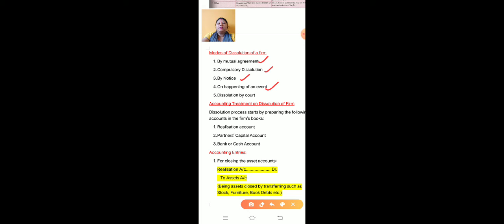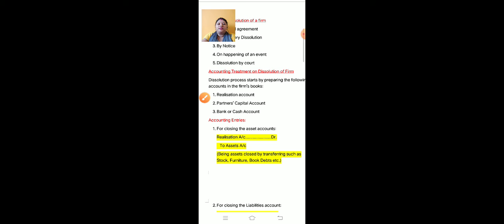Okay. Next is dissolution by court. The court may pass an order for the dissolution of the firm. In the first case, a partner becomes a person of unsound mind. Second, a partner becomes permanently incapable of performing his duties. Next, the court finds dissolution of the firm justified. Okay, so these are the modes of dissolution of a firm.